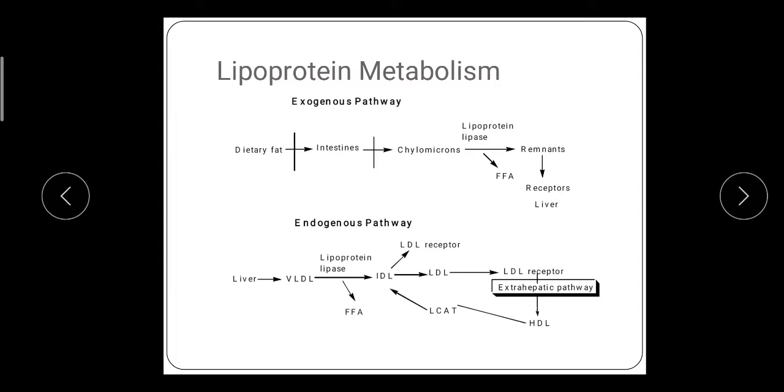This free fatty acid is stored in the adipose tissue and is a source of energy. And this chylomicron is converted into chylomicron remnants.